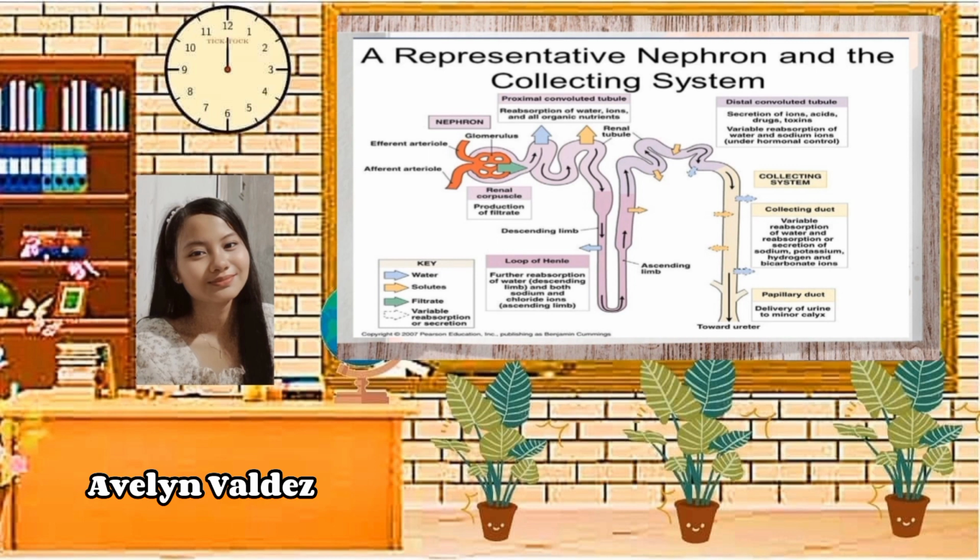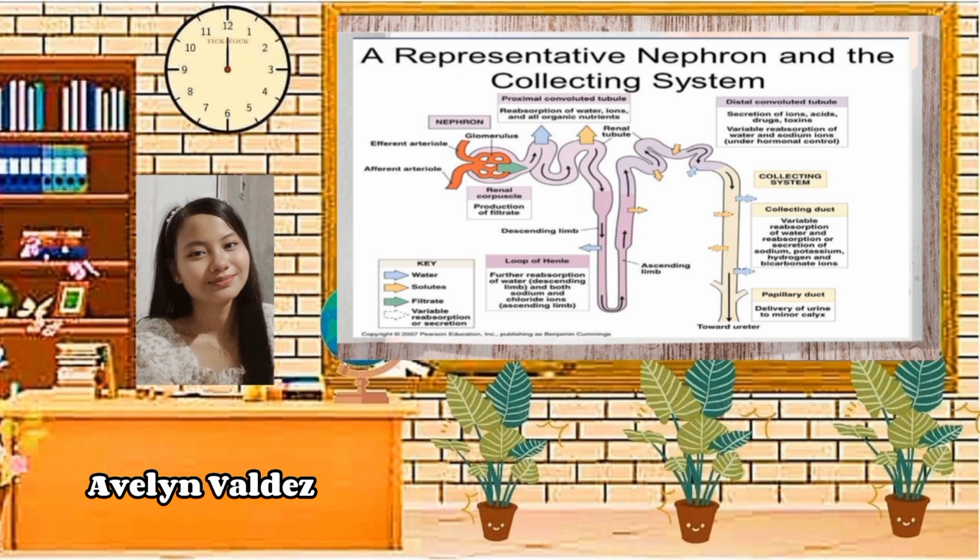Levels of water in the collecting duct are regulated by the hormone ADH, which acts to retain water in the body. For example, if you are dehydrated, ADH allows aquaporins, or the water channels, to be inserted in the epithelium, allowing water to be reabsorbed back into the blood.